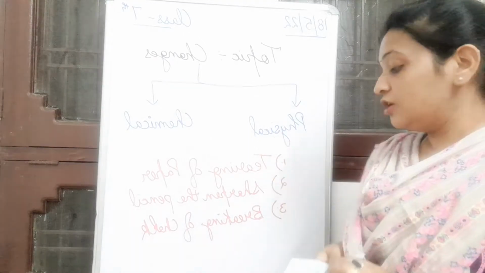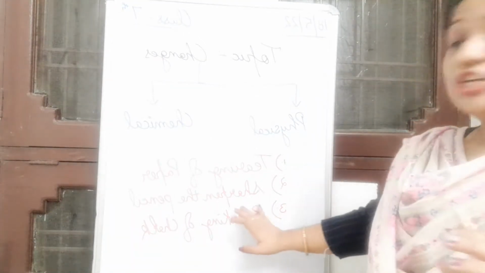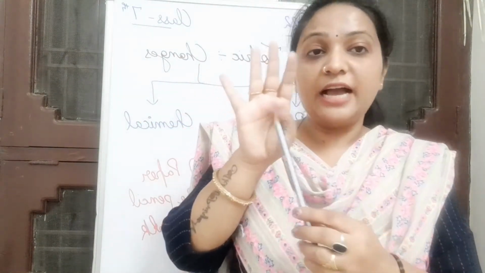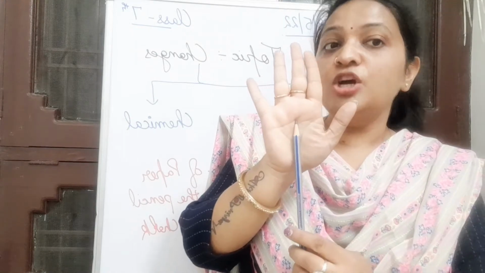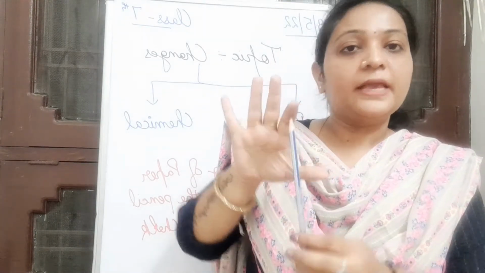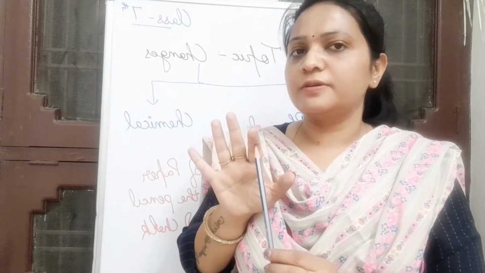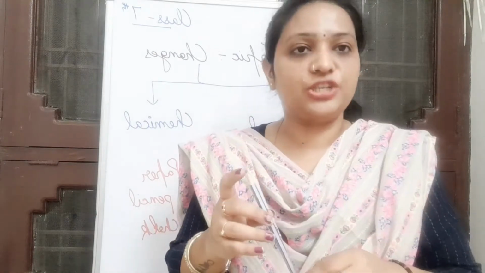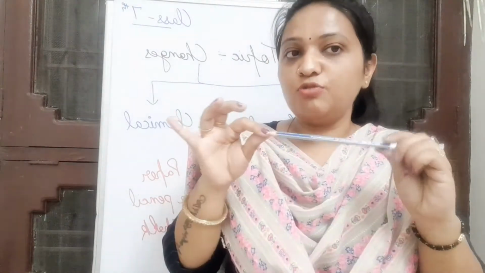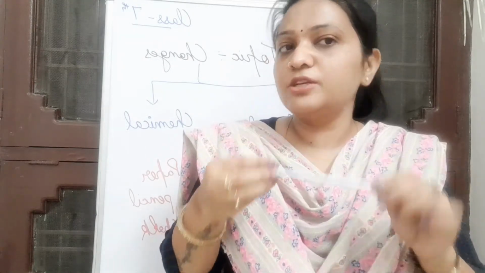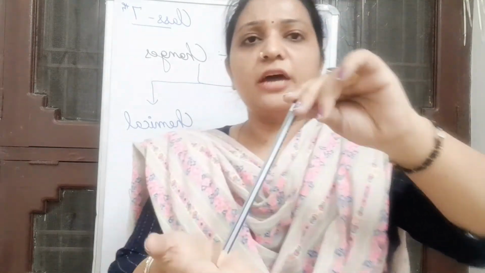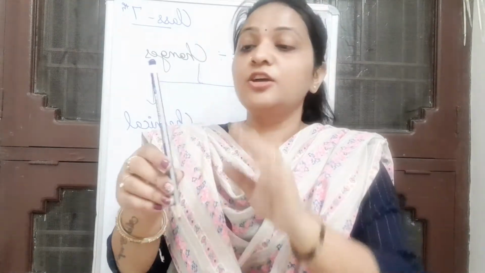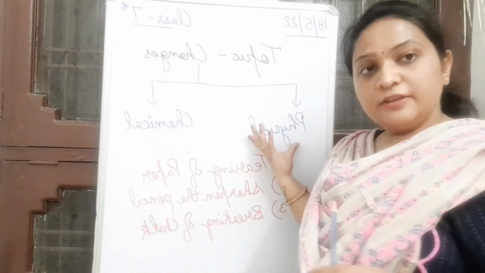Very right, students. Now the second thing is sharpening of the pencil. Once I have sharpened it with the sharpener, I have got a pencil. So is this a physical or chemical change? Right, students, this is also a physical change because its appearance changed. When it was an unsharpened pencil, it was made up of wood. Now when I sharpen the pencil, it is still made up of wood. Right, students? So this also comes under physical change.